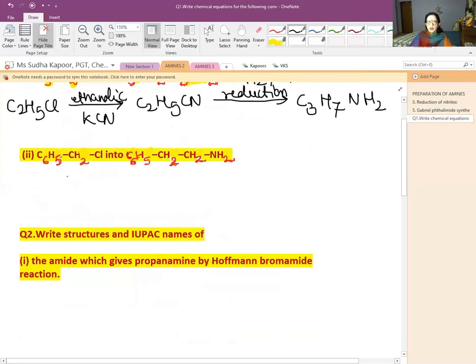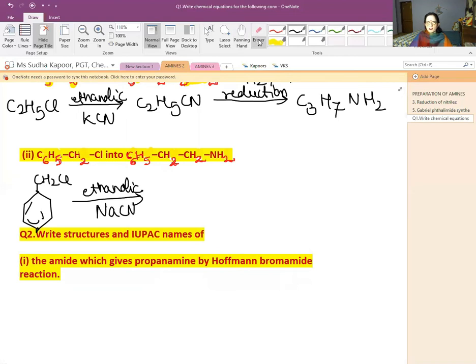In the other one, we are having the benzyl chloride. Again we have to increase 1 of the carbon. So following the same trend, ethanolic KCN or NaCN. In the above also we can take the ethanolic NaCN.